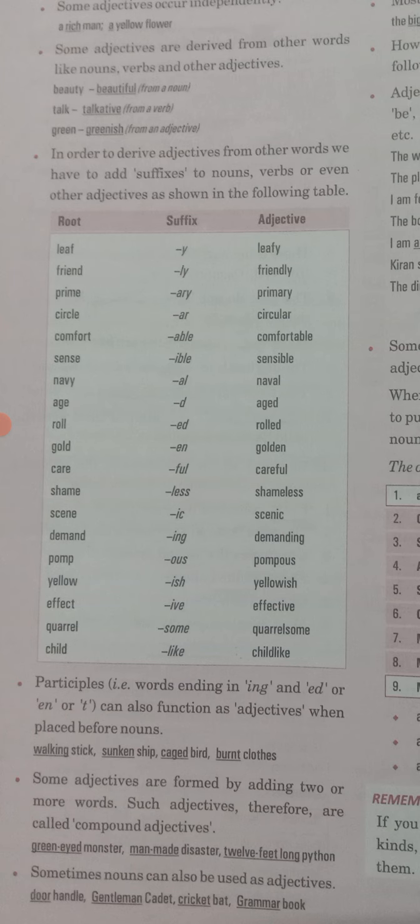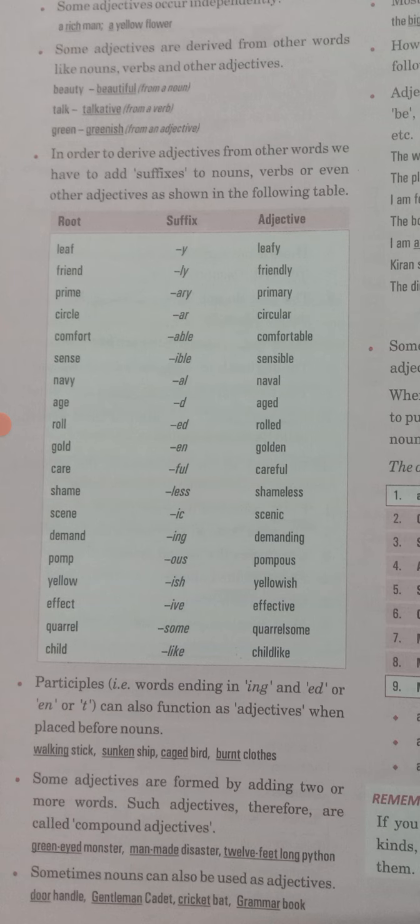In the last point, we can see that sometimes nouns will also act like an adjective. Door is your noun, door handle. Gentleman cadet. Cricket bat, or grammar book. Differently, they are nouns, but here they are telling us the quality of a handle or of a bat or of a book. Which book are you talking about? A grammar book.